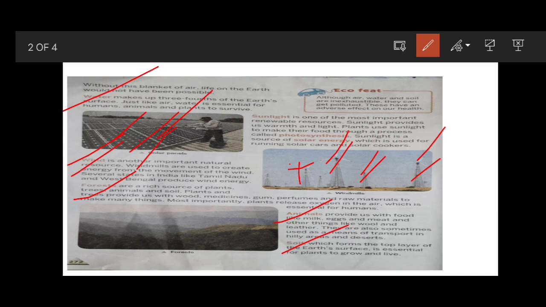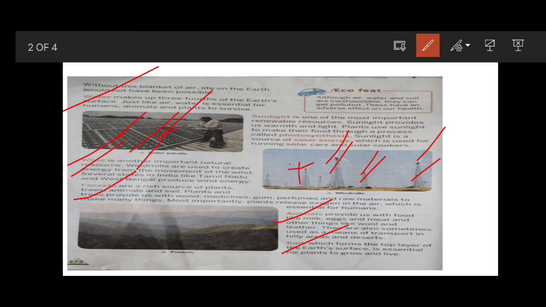Why are they renewable resources? Because they renew themselves, they replace themselves, and we cannot finish using these resources. They will renew again and again by themselves, which means they replenish naturally. So the examples of renewable resources are wind, water and sunlight. These are some of the examples of renewable resources which are natural.